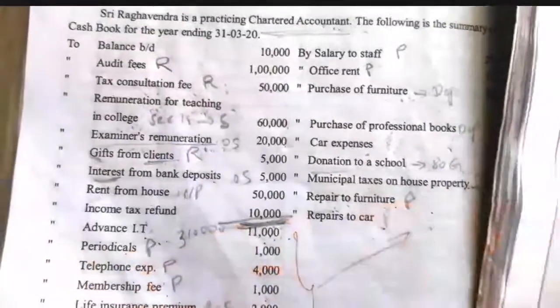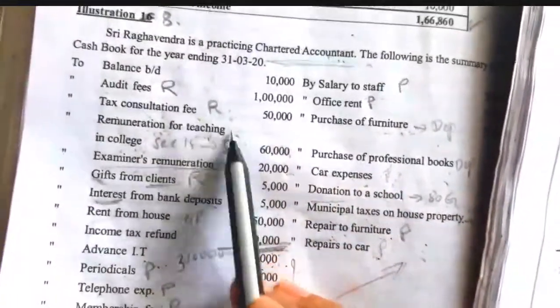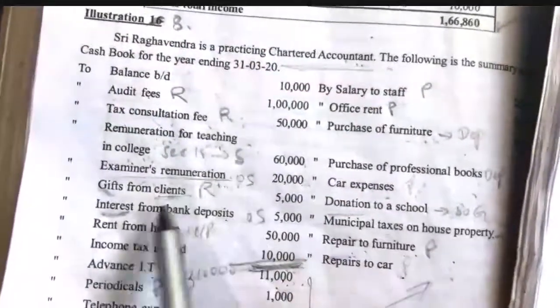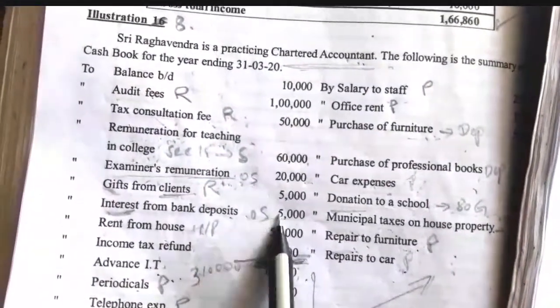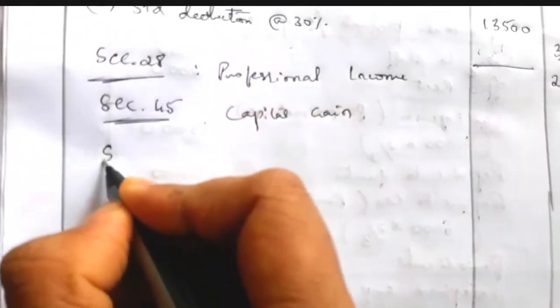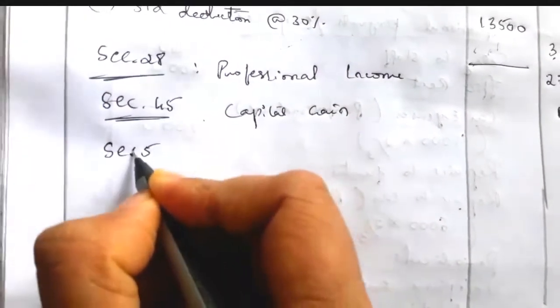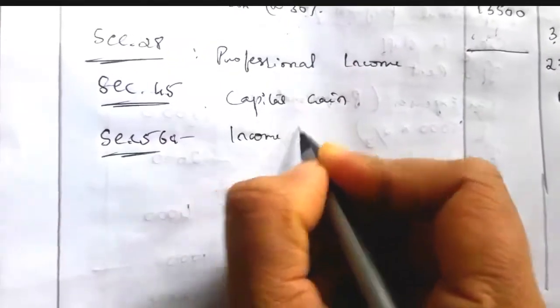On the receipt side we have to see whether any capital gain is there. Here the receipts are professional receipt, interest, other source, house property, and income tax refund, which is not income. So there is no income relating to capital gain. There is no income like profit from sale of any asset, so it is taken as nil. Next is section 56, which relates to income from other source.